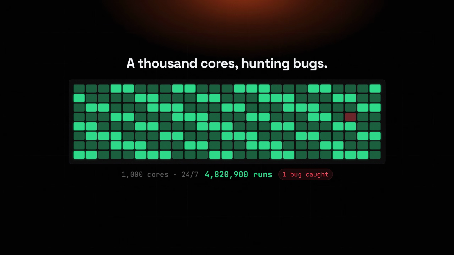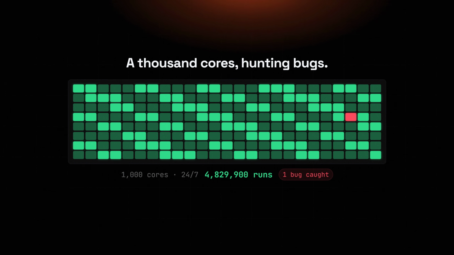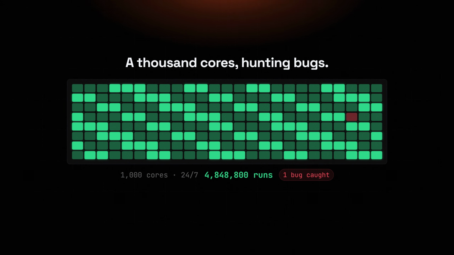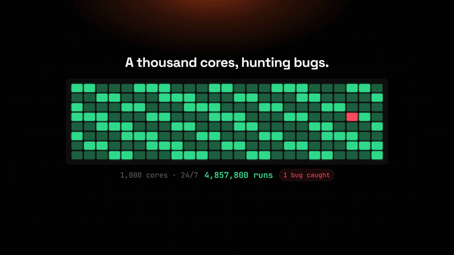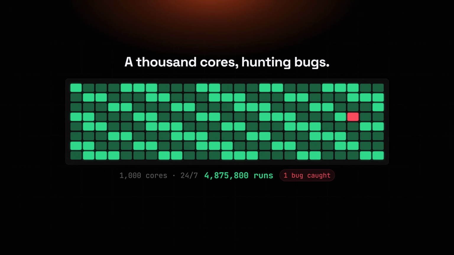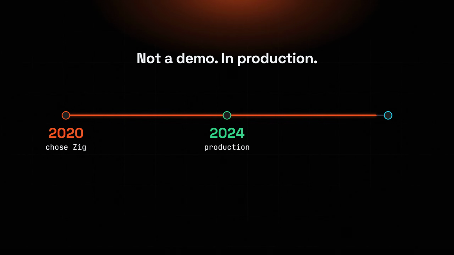They run 1,000 CPU cores fuzzing it around the clock, layer on deterministic simulation testing, and survived one of the longest Jepsen audits ever run, 4 times the usual length. Through all of it, Grief says, Zig's quality held up flawlessly. And this is not a demo.